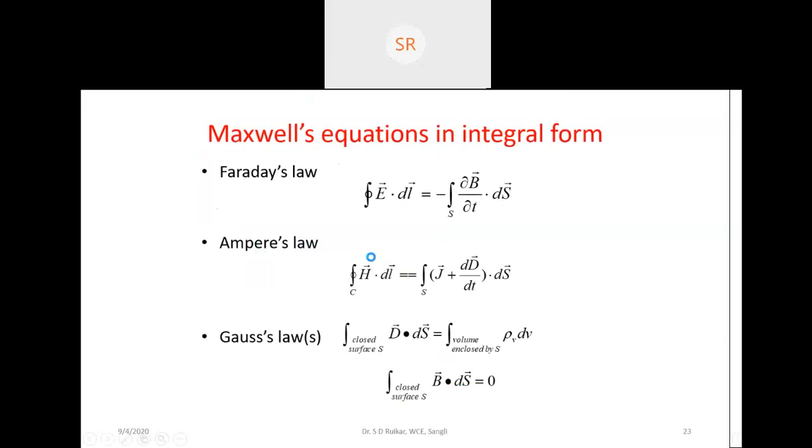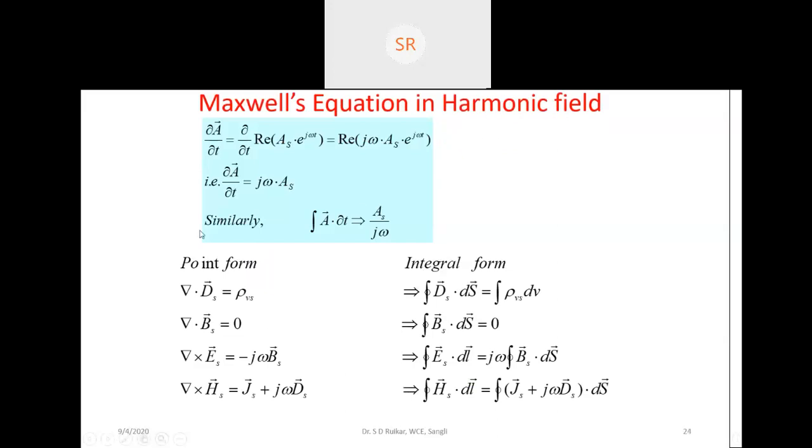We can write the same in terms of a harmonic field. For the harmonic case we write a subscript s. So del dot D equals rho v becomes del dot Ds equals rho vs. Del dot Bs equals 0. Now here del cross E equals minus dou B by dou t.